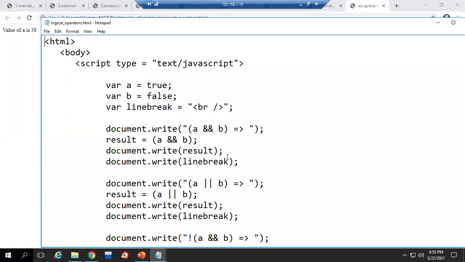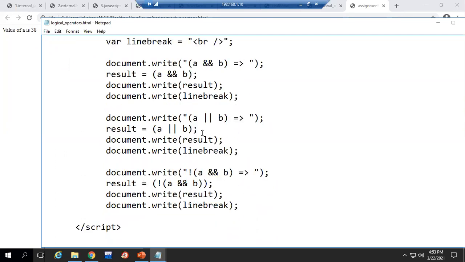So here you can see A has been given true, B has been given false, then we are telling A and B. So how is the AND operation working? It will give you a true value if both comparisons are true, or else false. How does the logical OR operator, this is the symbol for OR, work? If either one condition or one comparison is true, the OR operator gives you the true value.